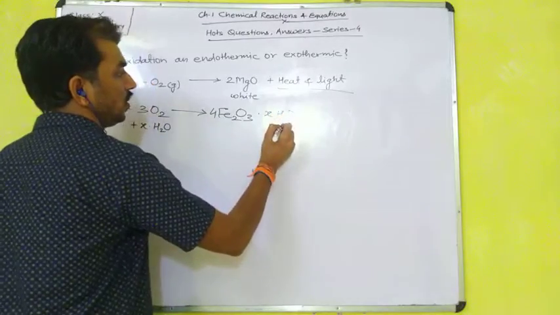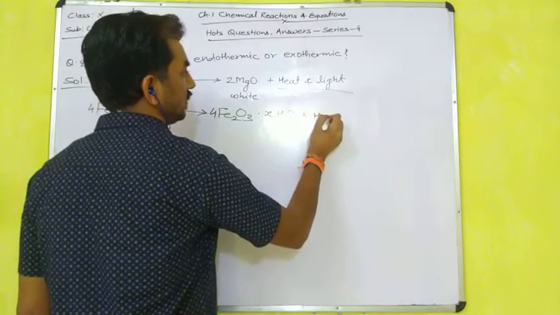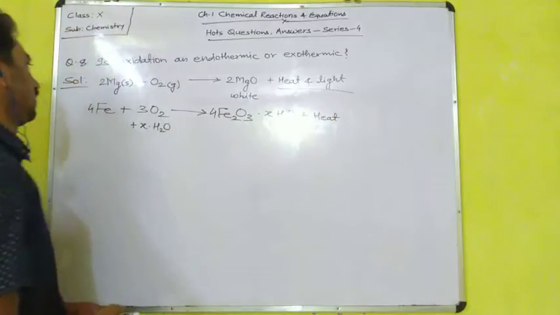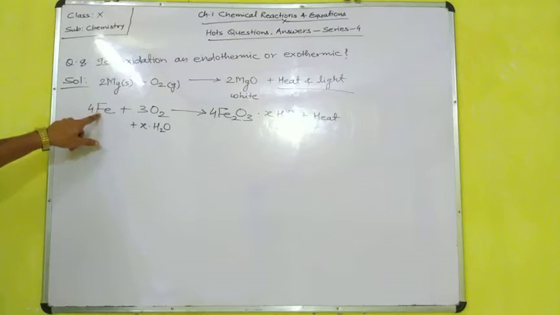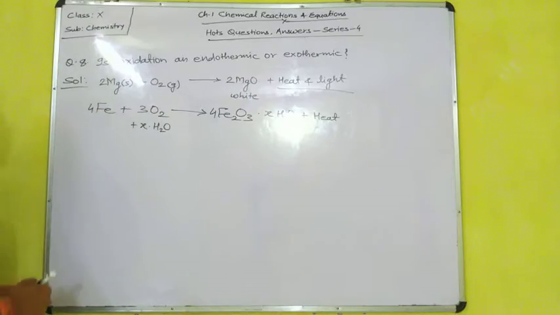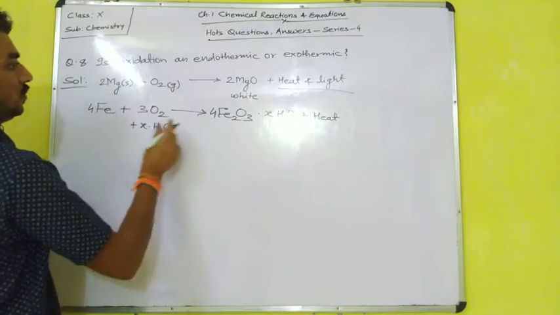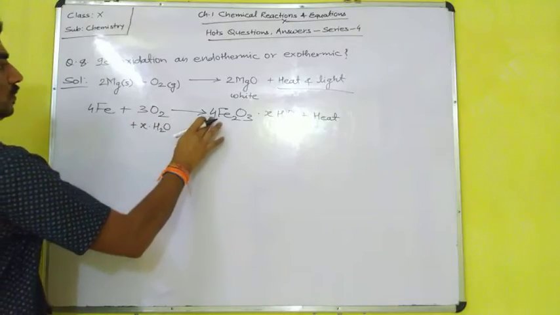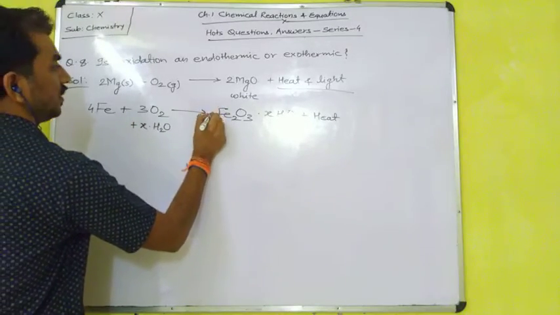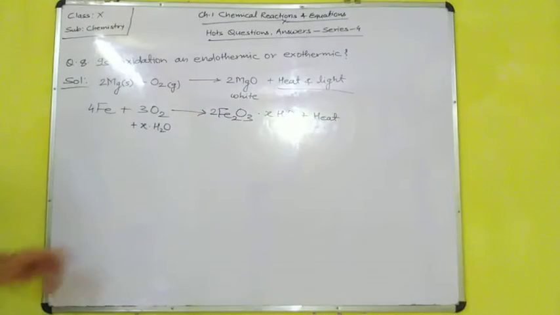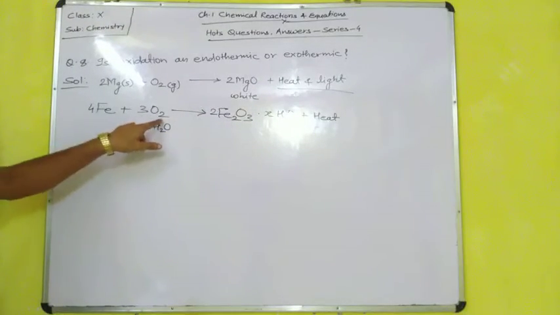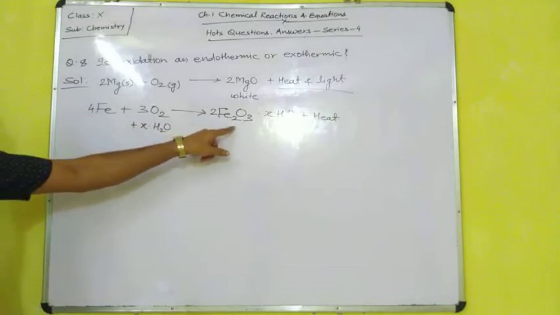During this reaction also heat is released, oxidation of iron. I think this is not balanced. We can write 4Fe plus 3O2 gives 2Fe2O3. Now 2 times 3 is 6 oxygen on both sides, and 4 iron, 2 times 2 is 4 iron.